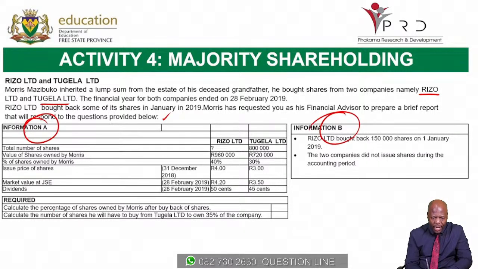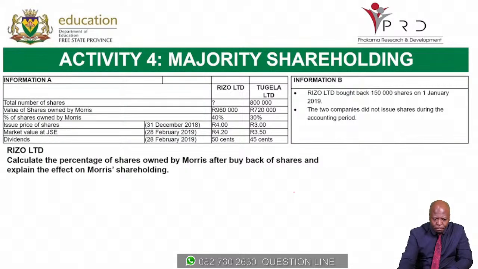Then required, calculate the percentage of shares owned by Maurice after the buyback of shares, and secondly, the number of shares you have to buy to own 35% of the company.